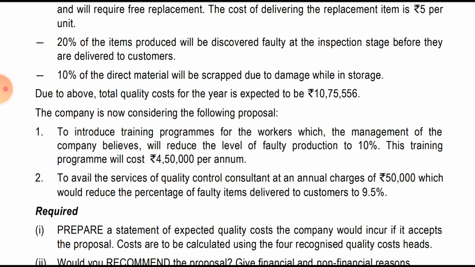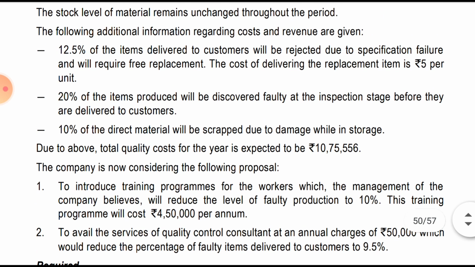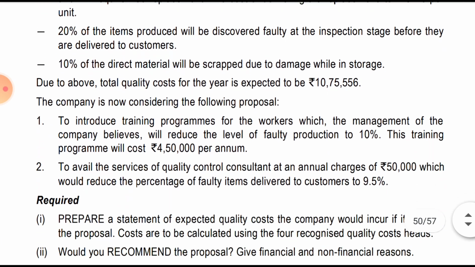So actually we have to prepare a table. Assume how the table will look. A 3-column table. In the first column we will write particulars, and below that prevention cost, appraisal cost, internal failure, external failure, and the total cost. The second column will be for the pre proposal, and the third column will be for the post proposal, that is after prevention and appraisal cost. So in pre there won't be any prevention and appraisal, but there will be internal and external failure, and that total will amount to 10 lakh 75,556.